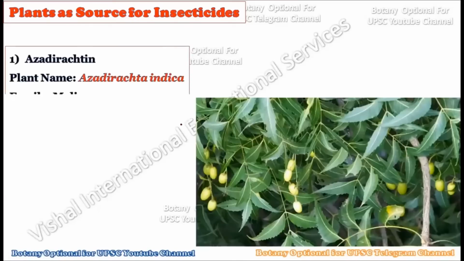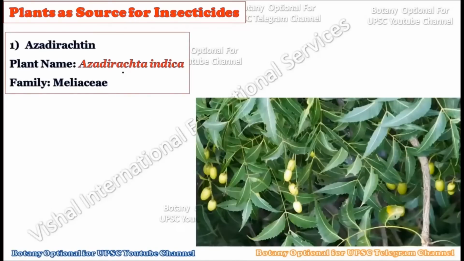So let us consider the very first insecticide which we can use directly from a plant. It is called azadirachtin. This azadirachtin comes from Azadirachta indica, the very famous neem plant. This is the neem plant, and the botanical name for it is Azadirachta indica, and from this Azadirachta indica the chemical compound which is called azadirachtin can be extracted.